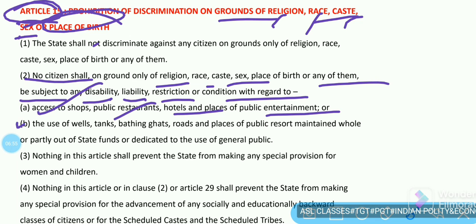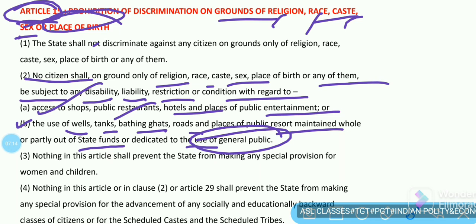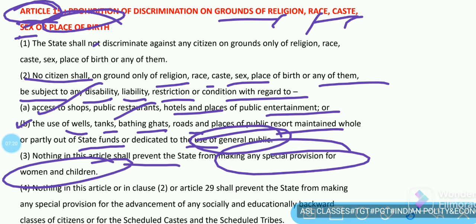And second, the use of wells, tanks, bathing ghats, roads, and places of public resort maintained wholly or partly out of state funds or dedicated to the use of the general public. Nothing in this article shall prevent the state from making any special provision for women and children.